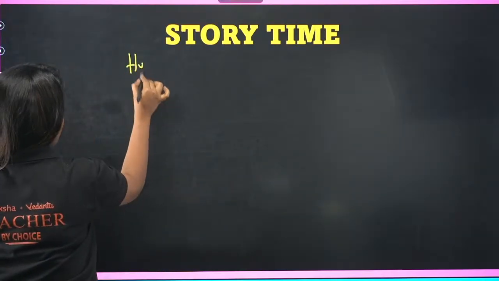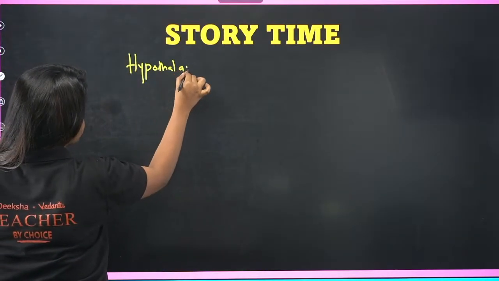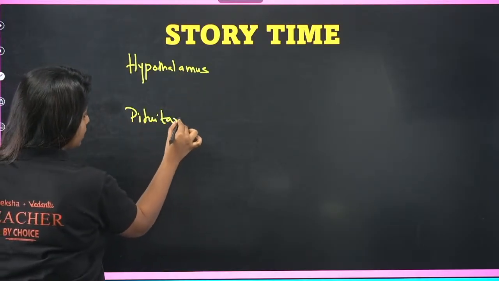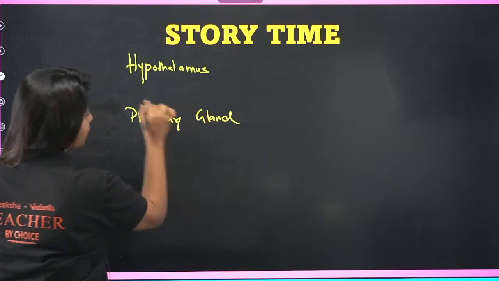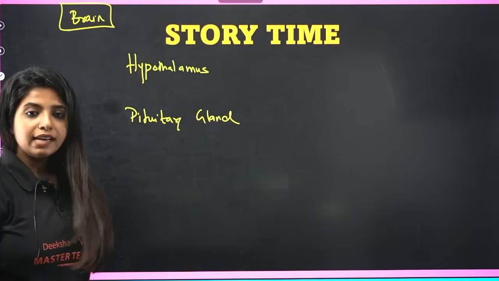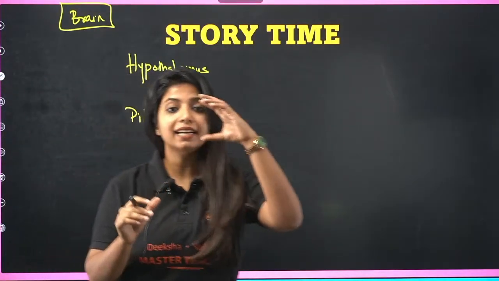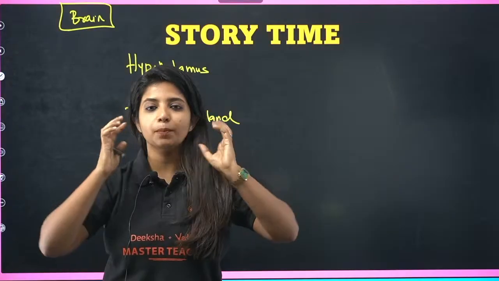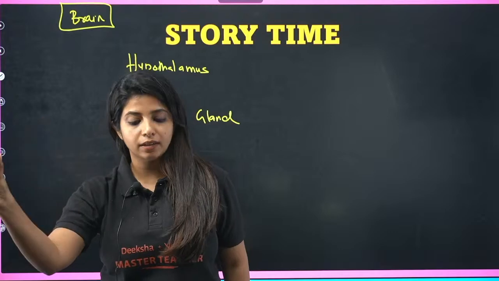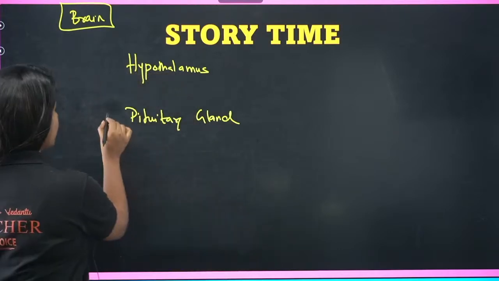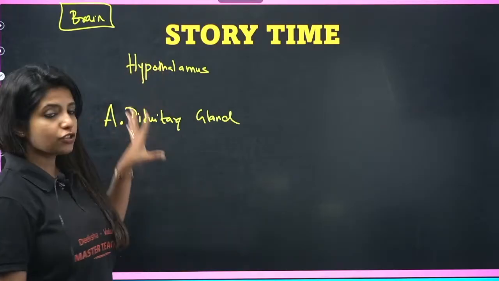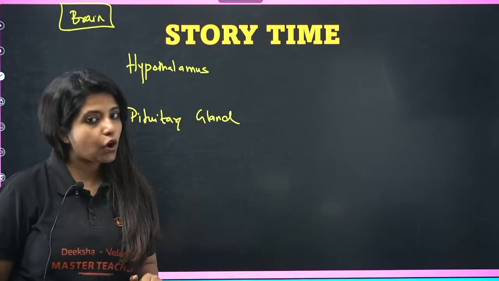So as I said, we have the hypothalamus, and we have one very important thing, the pituitary gland. Both of them are in our brain. In the pituitary gland, you need to know there is an anterior and a posterior lobe. It's not a pair, it's two different parts: the anterior pituitary gland and the posterior pituitary gland. As of now, I'm talking about the anterior pituitary gland. I'm also going to talk about two very important hormones.